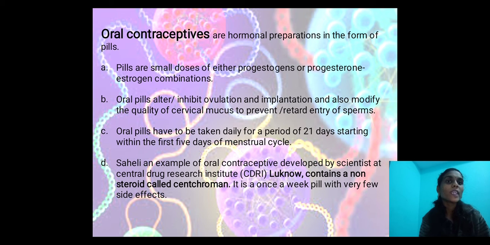Oral pills have to be taken daily for a period of 21 days, starting within the first 5 days of the menstrual cycle. Saheli, an example of an oral contraceptive developed by scientists at the Central Drug Research Institute, CDRI, Lucknow, contains a non-steroid called Centchroman. This is also a type of pill. It is a once-a-week pill with very few side effects.